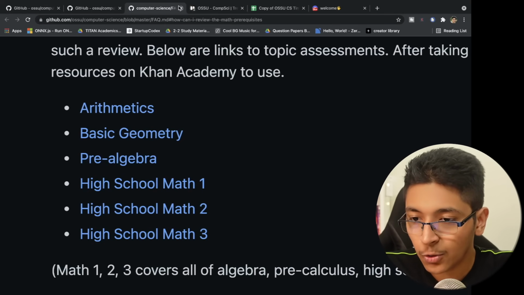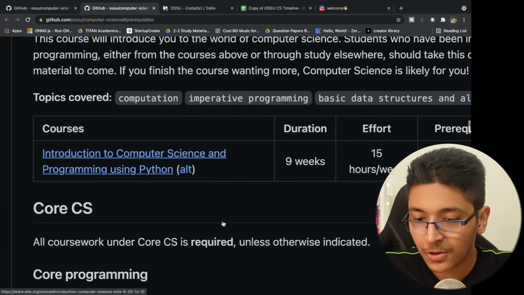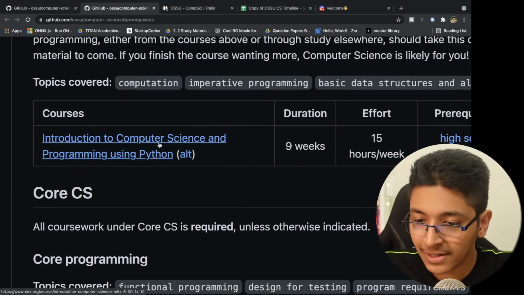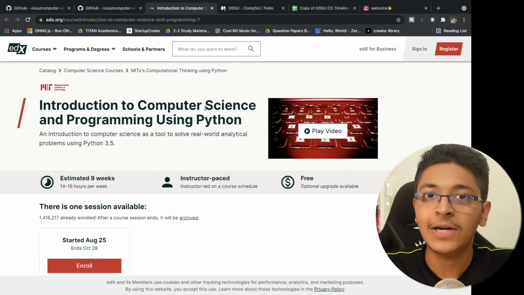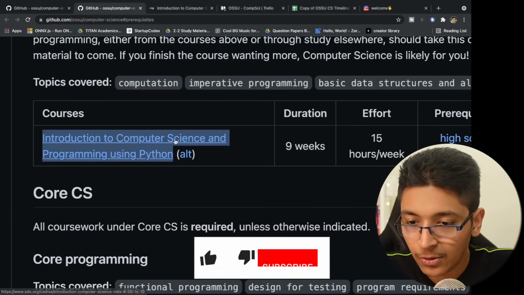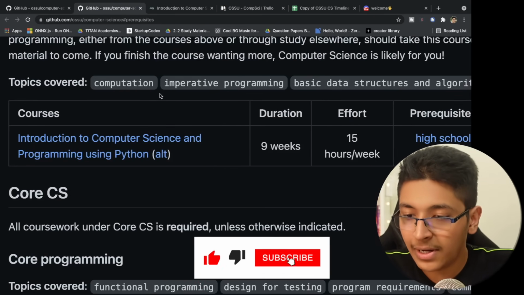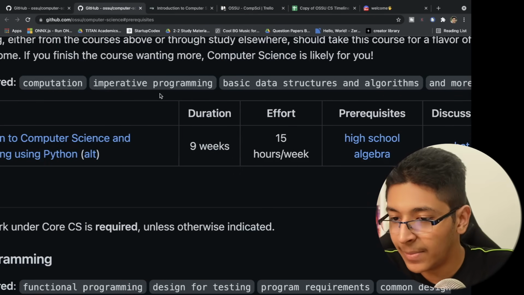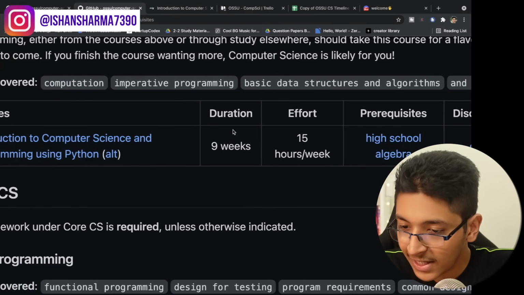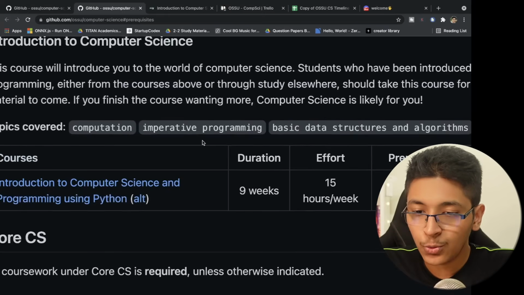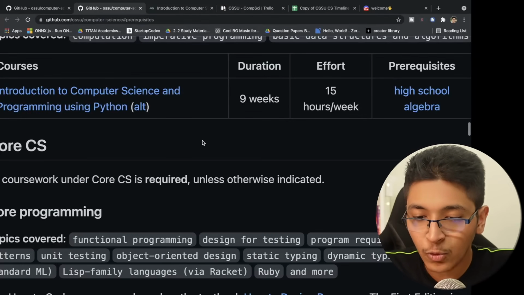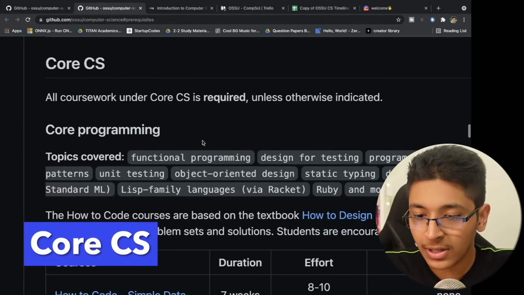Once you finish this course, then you move on to the next one called MIT's Introduction to Computer Science and Programming using Python. This is going to be a great course that will take you through the basic concepts of programming. They have also written down what concepts it will be covering. So you'll be learning about computation, imperative programming, data structures and algorithms, and other things. It'll take you 9 weeks. But once you do these two, you'll be done with the basic intro to CS topics. Then we can move ahead and go to core CS.